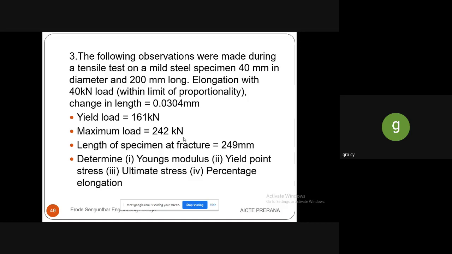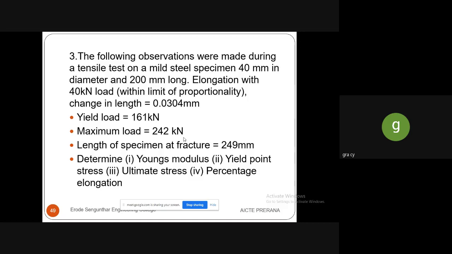change in length is given as 0.0304 mm. Yield load is given as 161 kilonewton. Maximum load is 242 kilonewton. And then length of the specimen at fracture is 249 mm. We have to determine the Young's modulus, yield point stress, ultimate stress, and then percentage of elongation. So we have to find out four things in this problem.